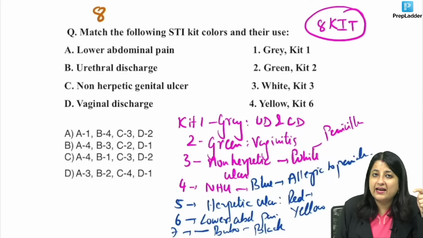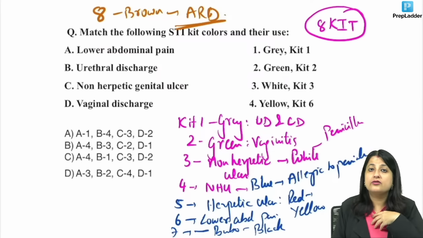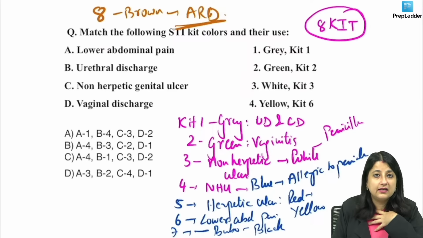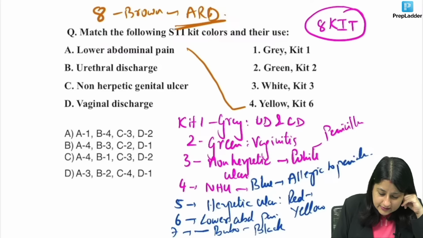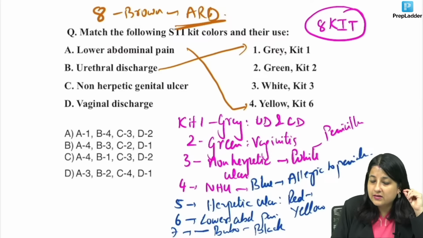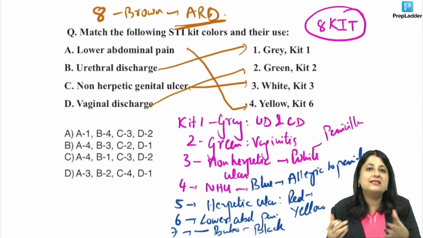Kit number 8, guys, is a brown color kit. And this one now has ARD, anorectal discharge. Earlier ARD was in green color. So you should know, and I hope you've got the correct answer. Lower one became yellow, urethral discharge, the first one, urethral and cervical discharge. So it is this one. Non-herpetic, good, everything is okay. Ladies first, vaginitis, green color.